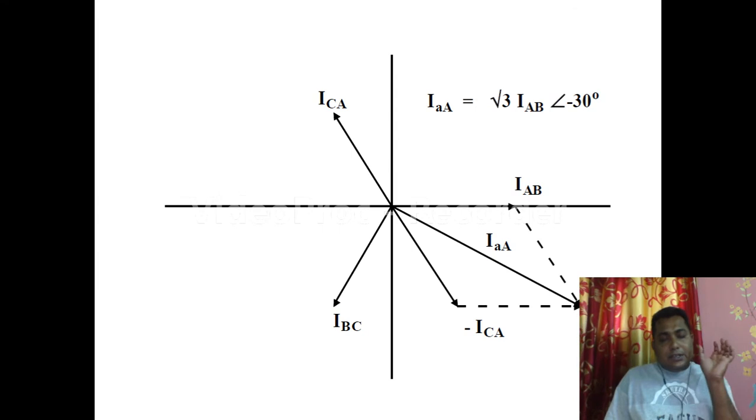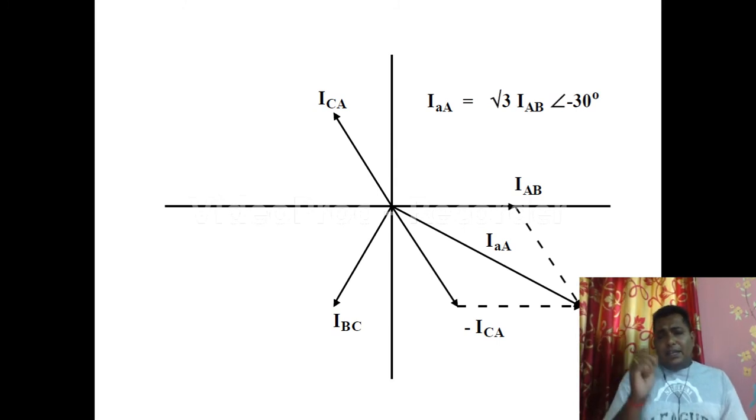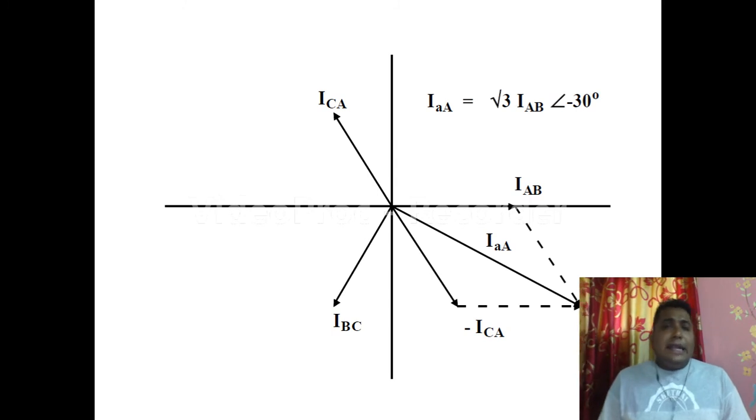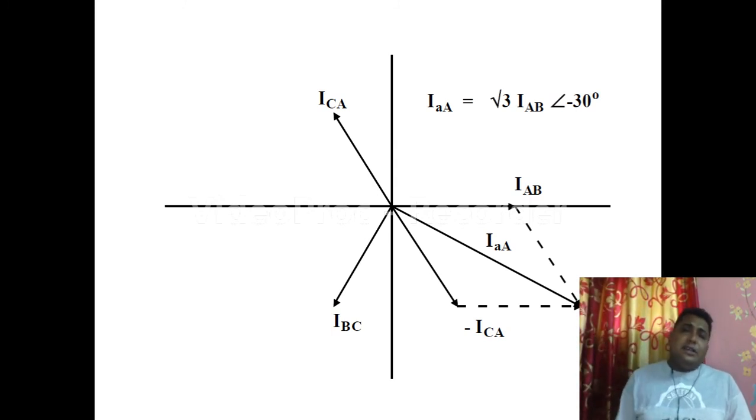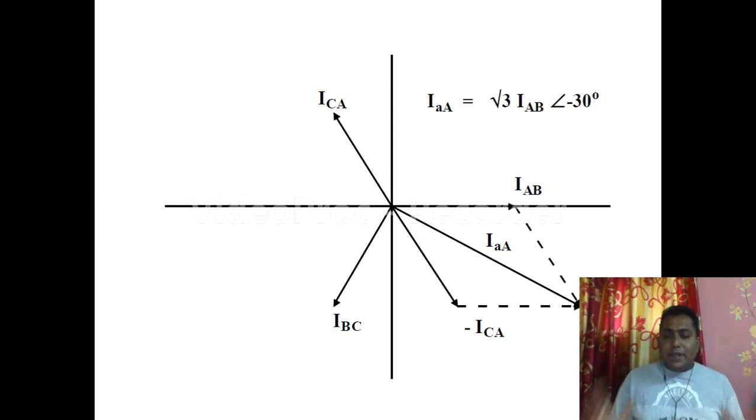So in case of voltage there is a relationship of root 3 with VL, and in case of line voltage and line current they are equal. Now coming to the delta circuit, in the reverse case. In voltage, as there is no neutral line, line voltage is equal to the phase voltage, and in case of current, there is a relation. What is the relation? IL is equal to root 3 times I phase. Yes, so this is very important to remember.